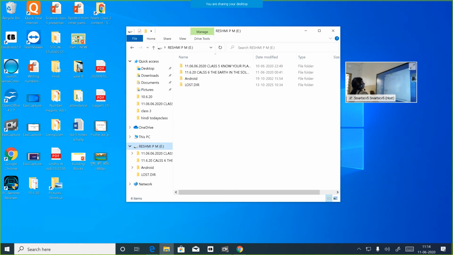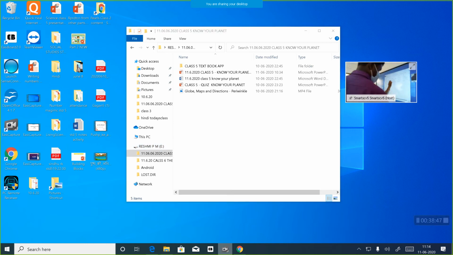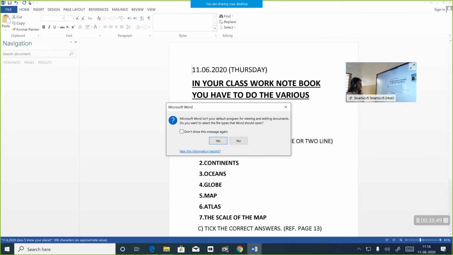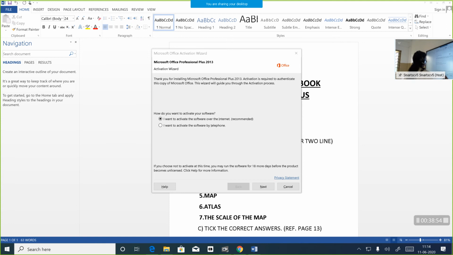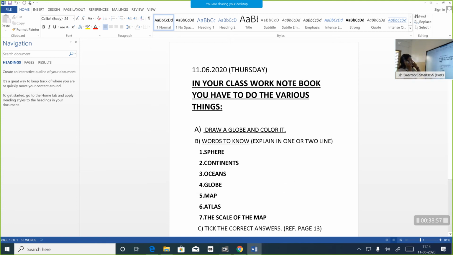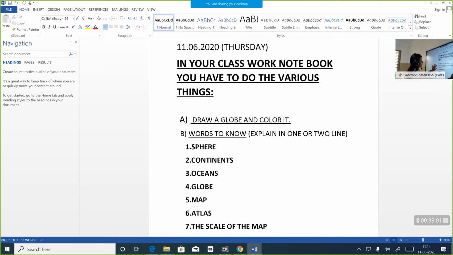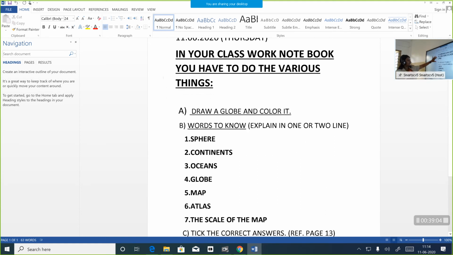Okay. In your notebook, what you have to do is, see, I think you can see this image. Wait, I'll let you know. In your classwork notebook, you have to do the various things. First, draw a globe and color it. First page, what you have to do is draw a globe and color it.